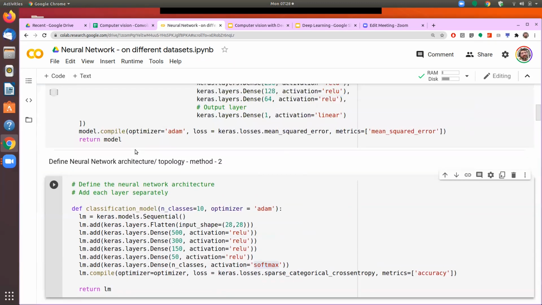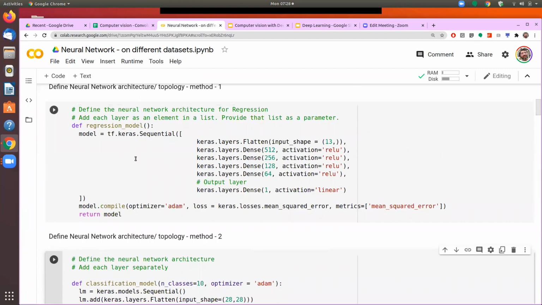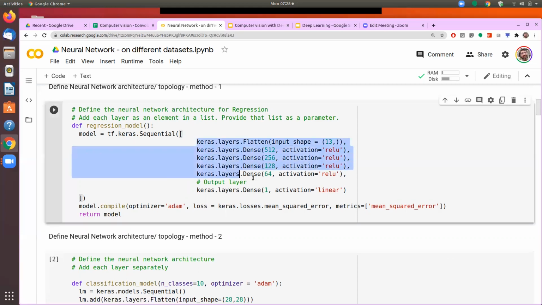Another way that we can define a layer is very similar, just a small difference: we can define a variable, and then we can call tf.keras.Sequential in the same way, and then we provide each of these layers as an element in a list.